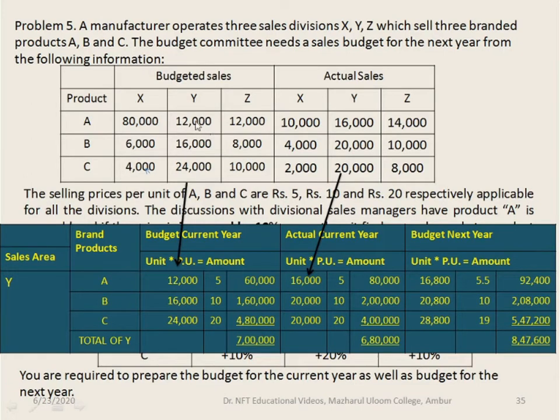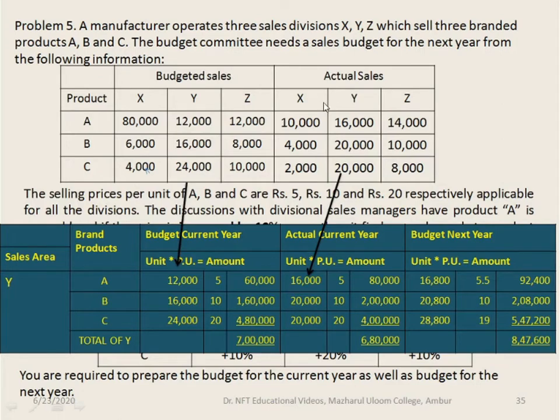If you see here for the Y sales area, for the product A, 12,000 units. The budgeted sales is 12,000 units, 16,000 units and 24,000 units, which is recorded here. The price of the product A, B and C is also written here: 5 rupees, 10 rupees and 20 rupees. Multiply it for the budgeted current year. 12,000 into 5 is 60,000. 16,000 into 10 is 1,60,000 and 24,000 into 20 is 4,80,000.